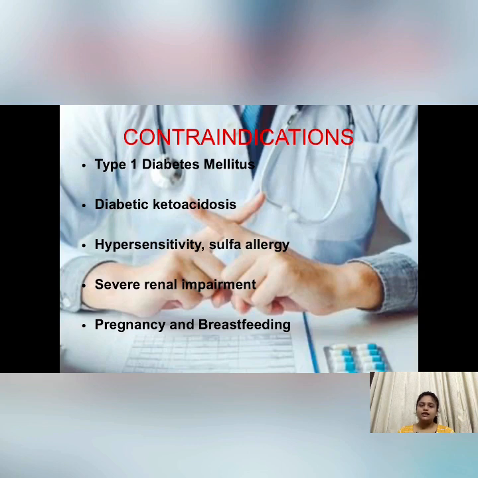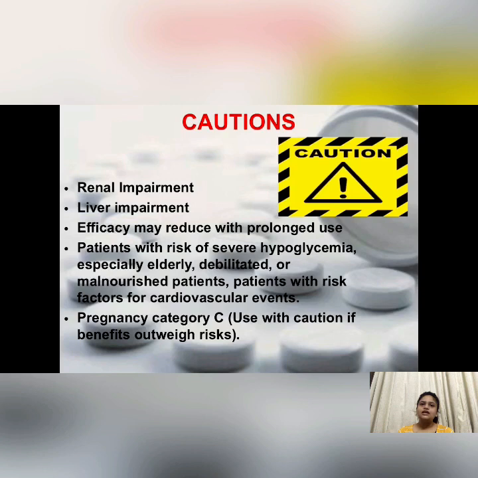In renal impairment and liver impairment, as we have discussed many times, the metabolism and the excretion of the drug will be affected. So the chances of hypoglycemia are more. Then efficacy may reduce with prolonged use because of down regulation of the receptors. Then the patient with risk of severe hypoglycemia, malnourished patients, patients with risk factors for cardiovascular events.